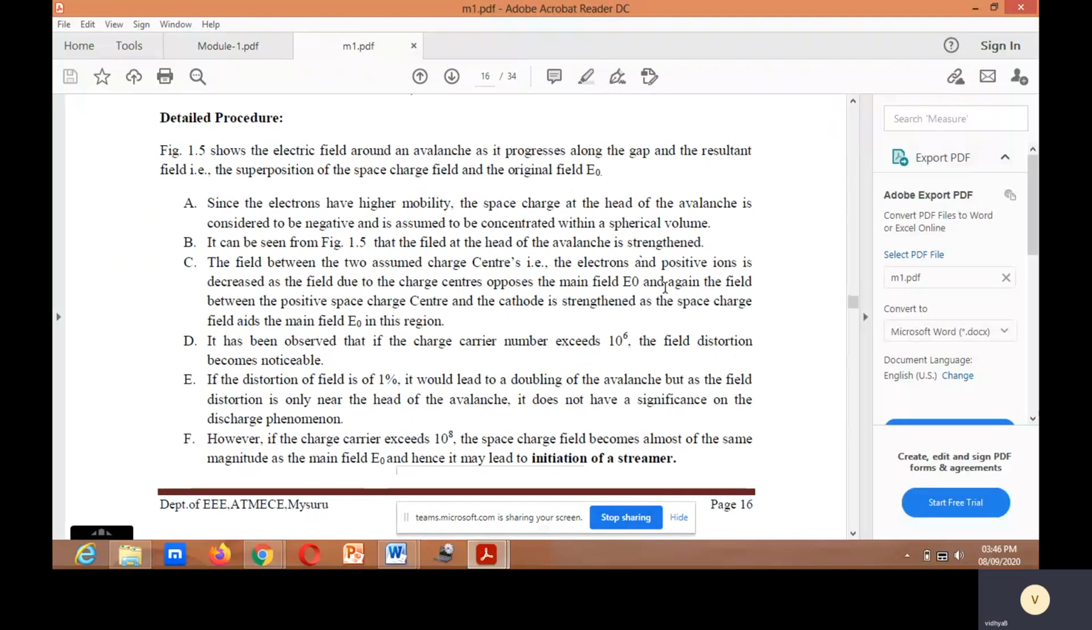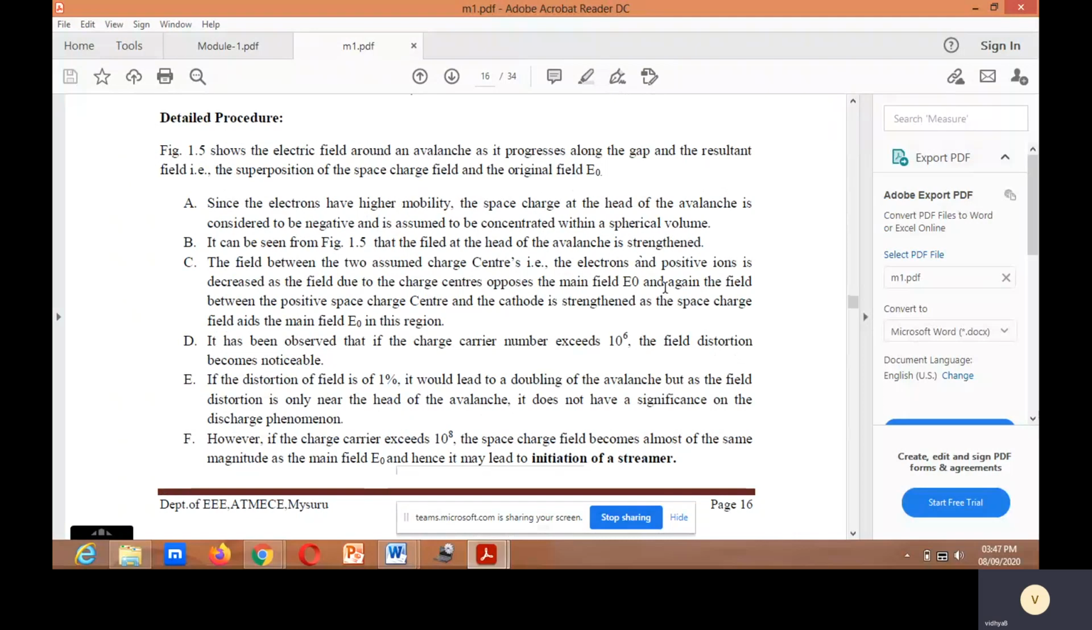And again, the field between the positive space charge center and the cathode is strengthened. The field between the positive space charge and the cathode will be strengthened when the space charge field aids, that is, when the space charge field increases, and the main field E naught in that region.